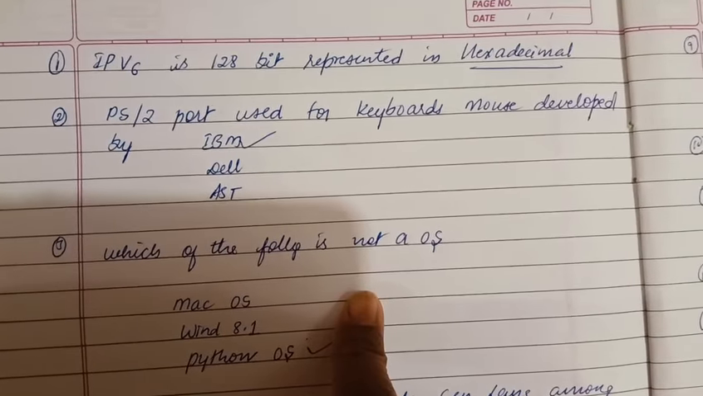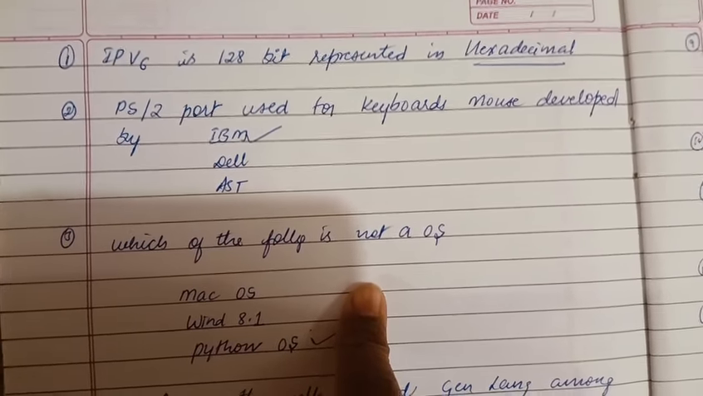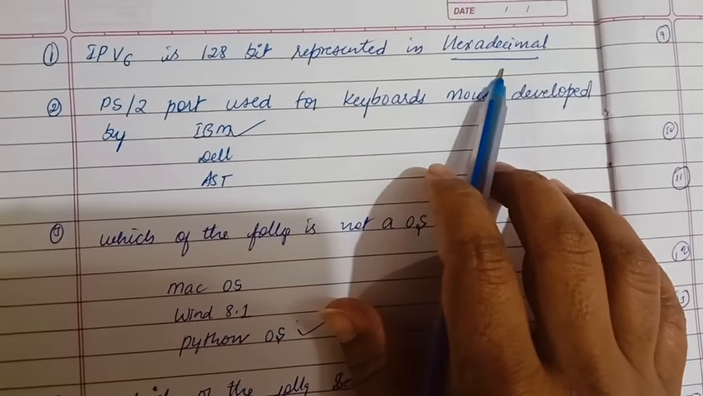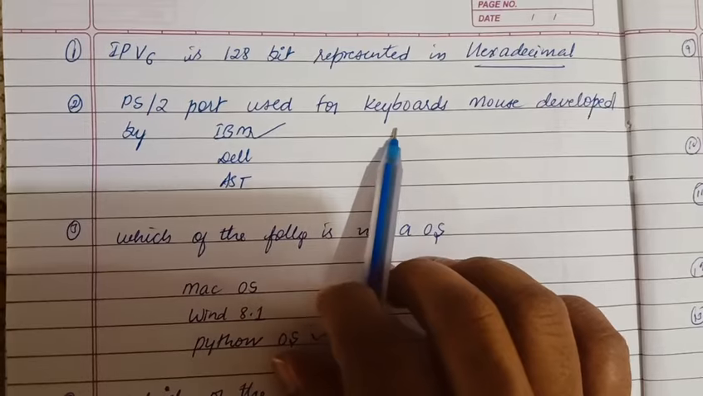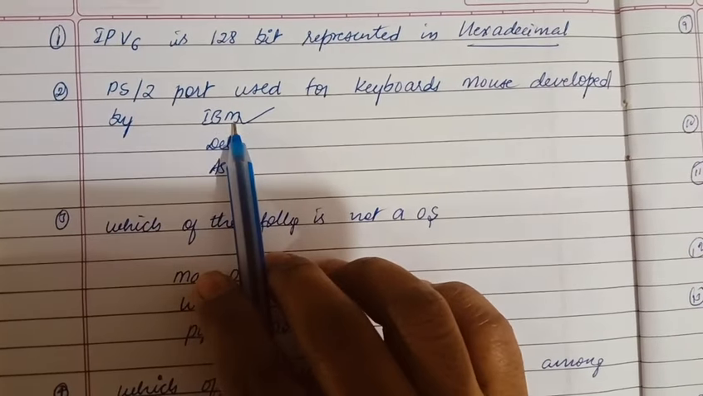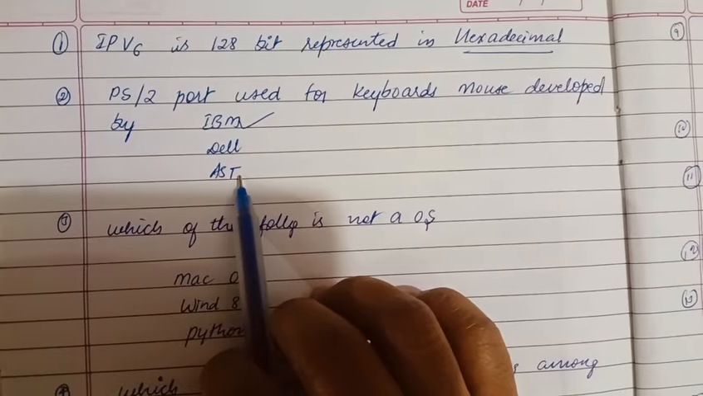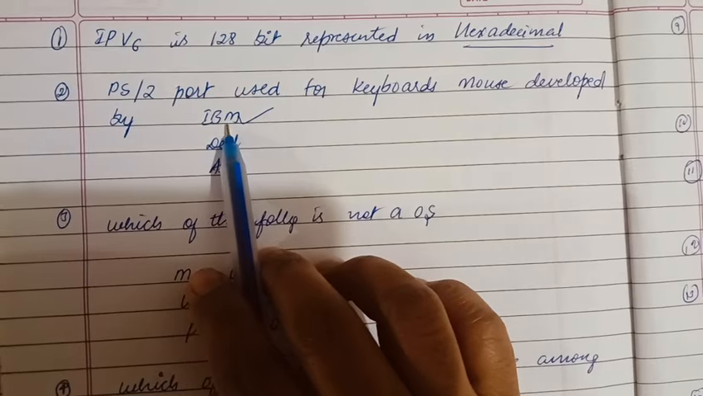Okay, so IPv6 is a 128-bit address and it is represented in dash, so that is hexadecimal format. Then the PS2 port, which is used for keyboards and mouse, was developed by which of the following? The options were IBM, Dell, AST, and some other options. The answer will be IBM.